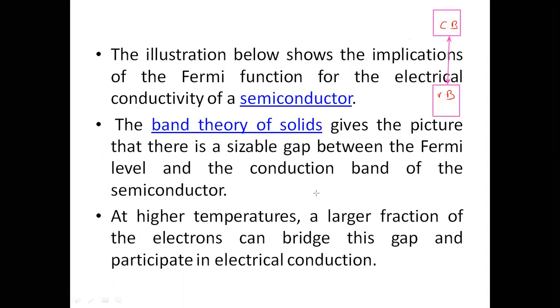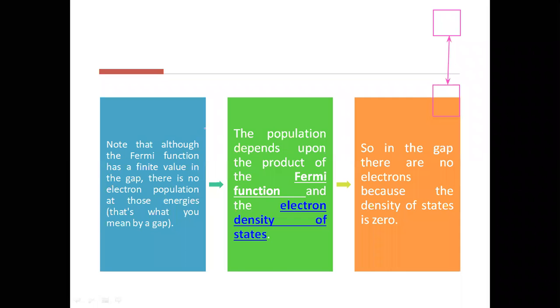Now, one more thing. You can note that the Fermi function has finite value within this band gap. The value of Fermi function, that is Fe, has finite value within this band gap.